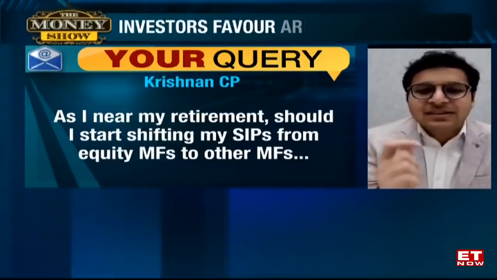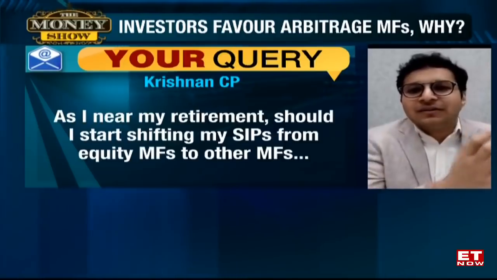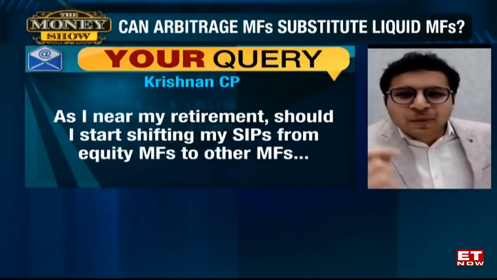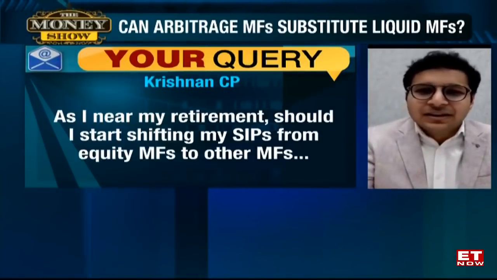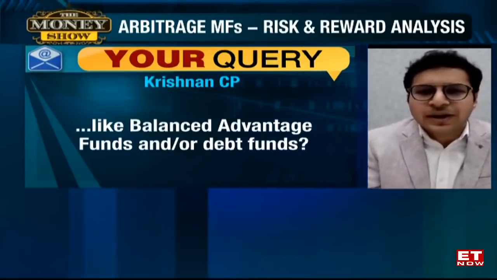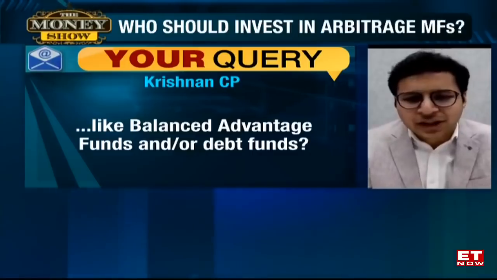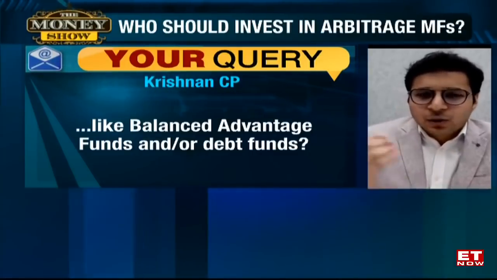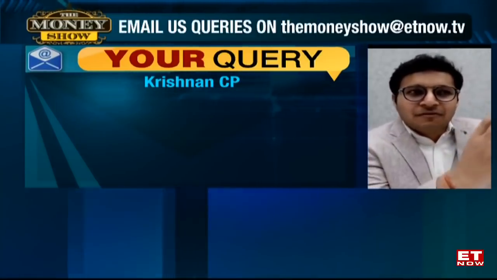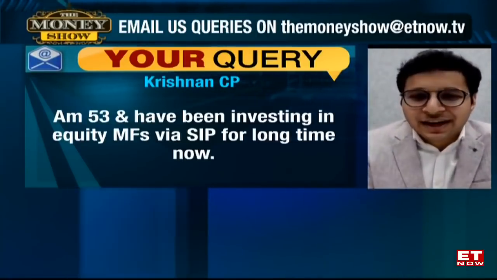But at the same time, while shifting, he should always remember that there will always be some amount which he's saving or investing for his wealth creation. That amount, he need not change. Only the amount which he requires on the date of retirement, that he should obviously shift to debt funds. Maybe 2 years, 3 years down the line, he should start doing it in a gradual manner. Right now, he can wait. He still has 7 years, which is good enough time. 2 years, 3 years down the line, he can start slowly shifting it to debt funds. But the fund which is there for his wealth creation, he should not touch it just because he's retiring.